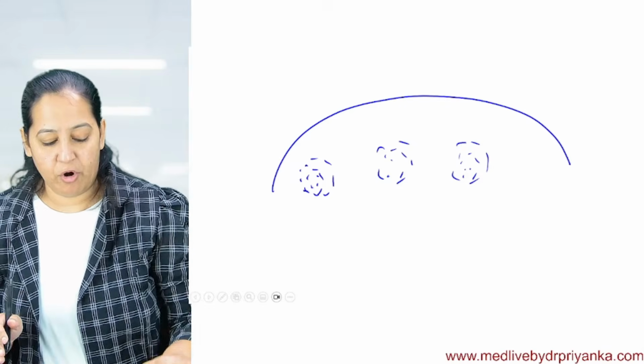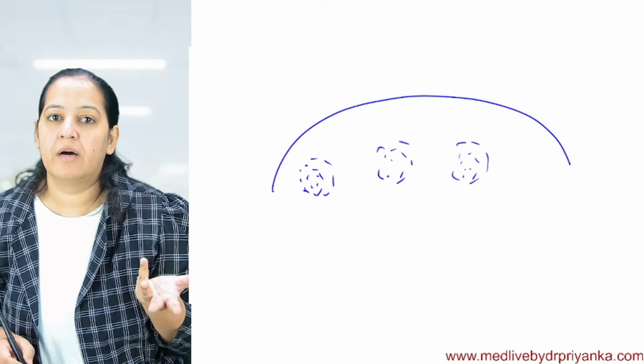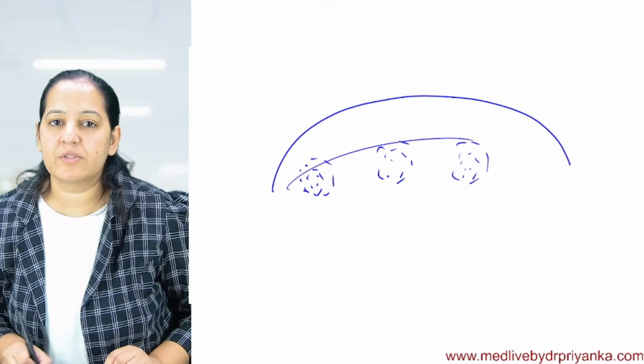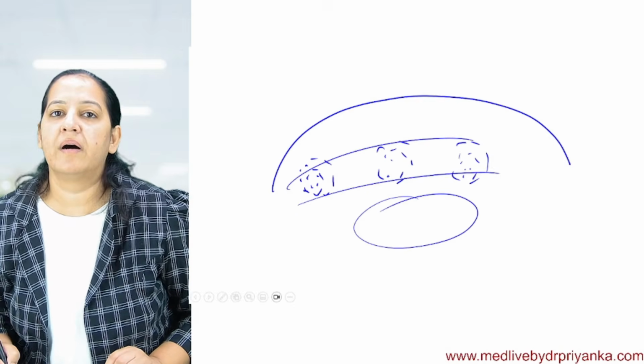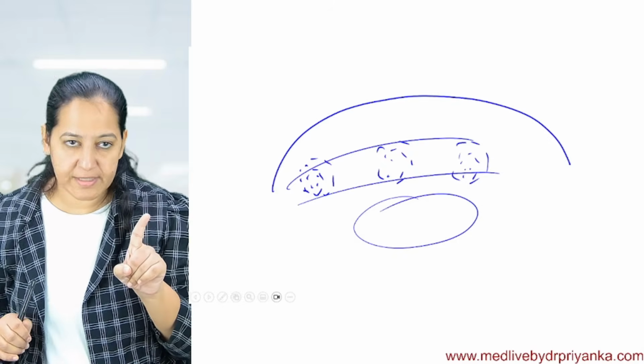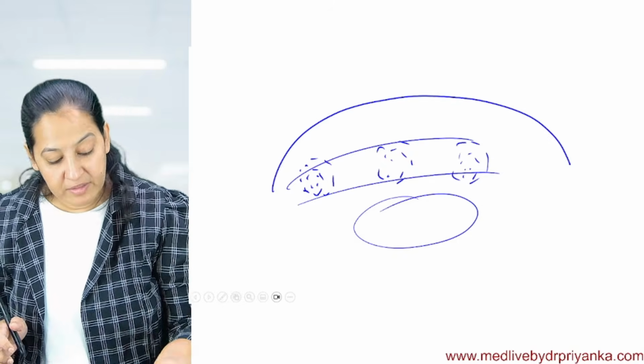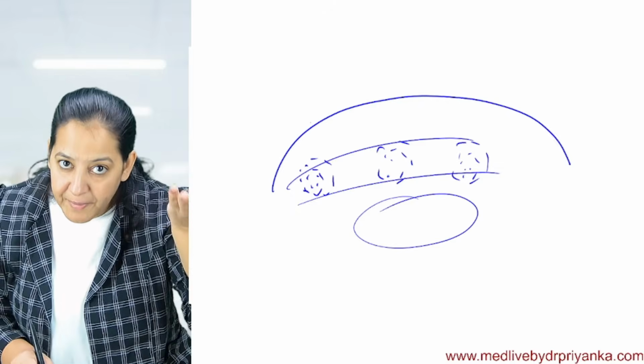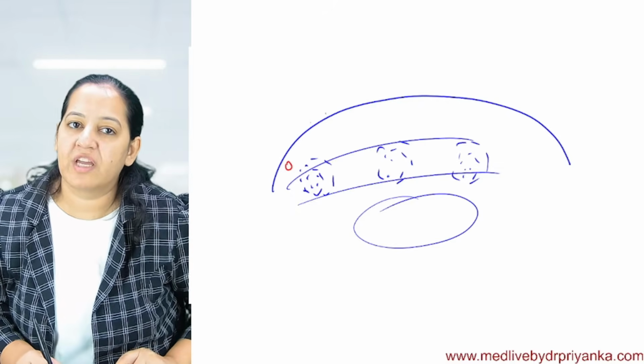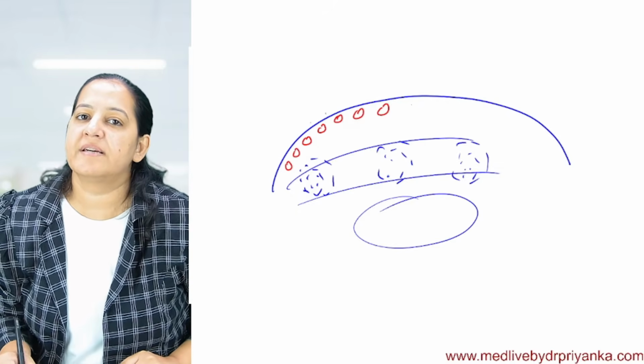So which portion is involved first? Where are the tumor cells? There is the cortex, there is the medulla. This is the cortex, and in the center, there is the medulla. So which portion is involved first? Is it the cortex? No. Is it the medulla? No. The first portion is the subcapsular sinus. Just below the capsule, the sinuses are involved. These are the tumor cells.